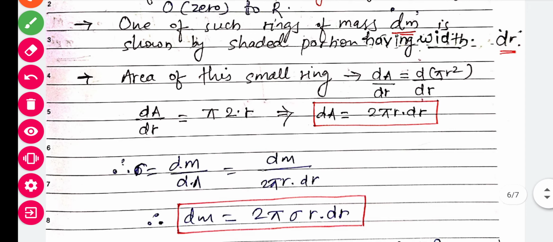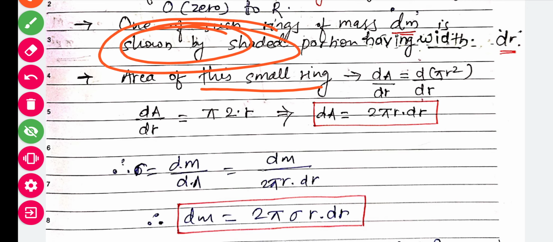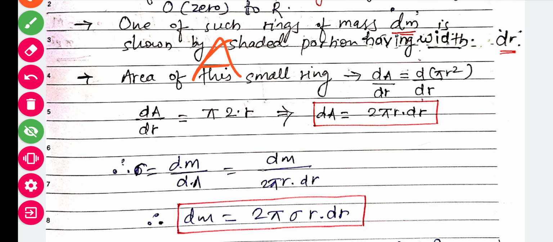In that case, the area of this small ring: suppose we take the area of the whole disc with respect to radius. What we have to do is find the derivative of the area with respect to radius, where the variable is nothing but the radius, the changing variable.